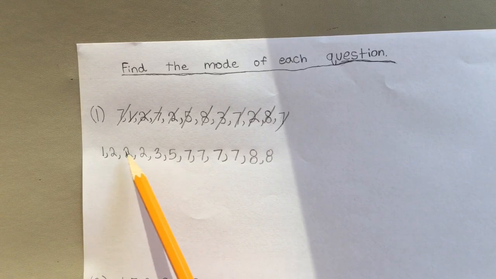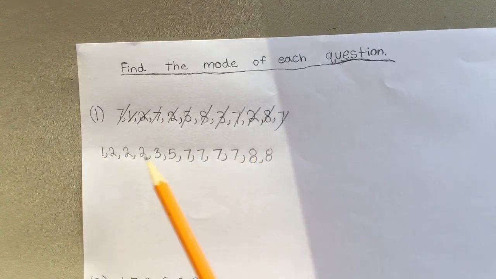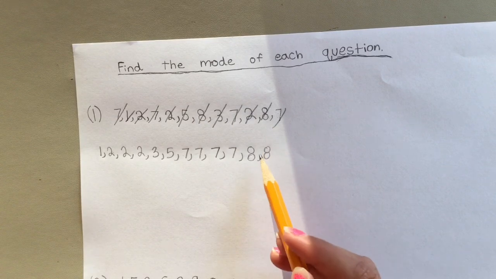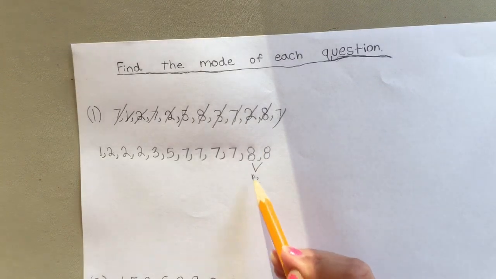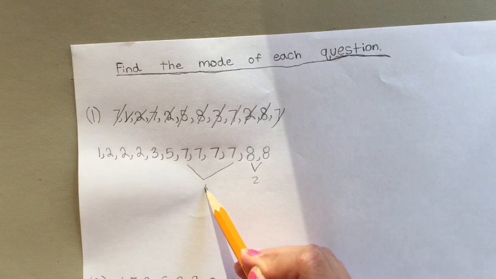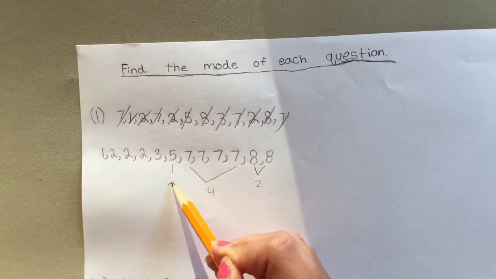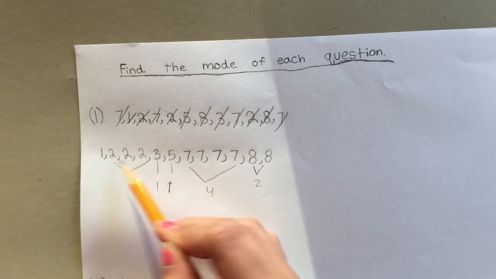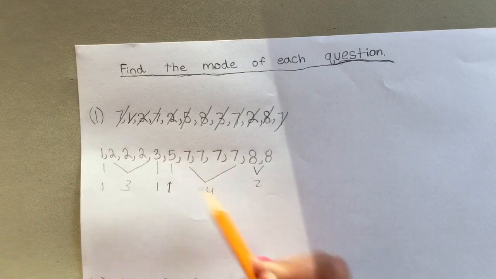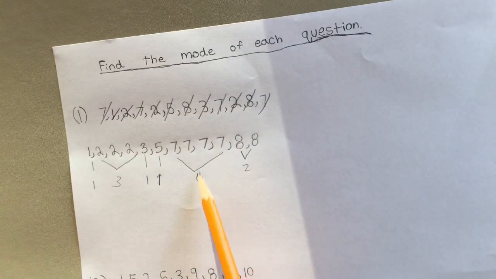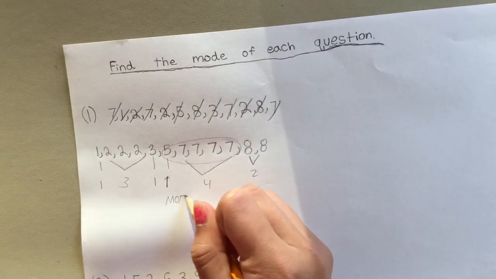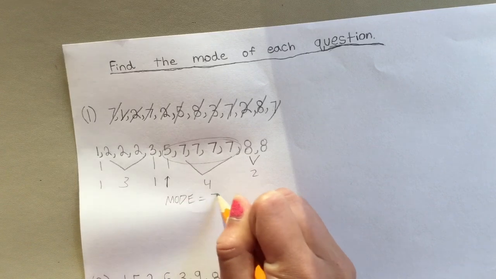Okay, so now that you listed your numbers in order, you are just going to find out which ones repeated the most. So the 8s are repeated twice, the 7s are repeated 4 times, the 5 is repeated once, the 3 is repeated once, the 2 is repeated 3 times, and the 1 is repeated once. So the 7 is repeated the most. So the mode for question number 1 would be 7.